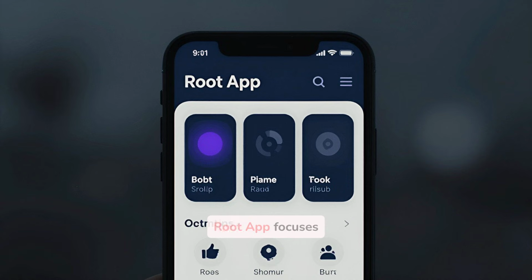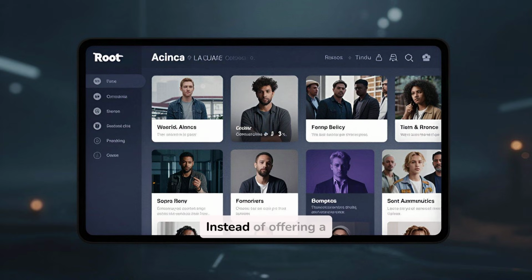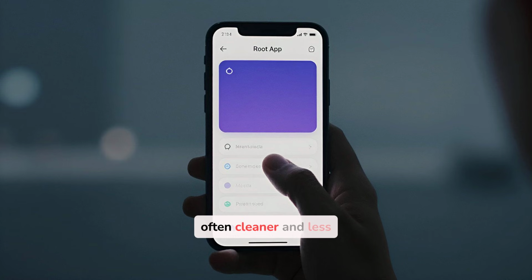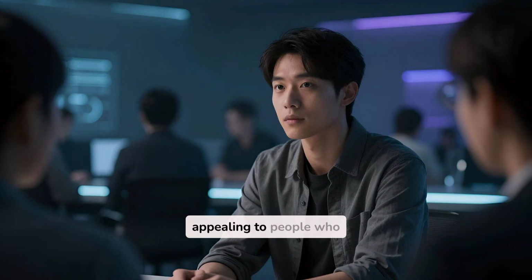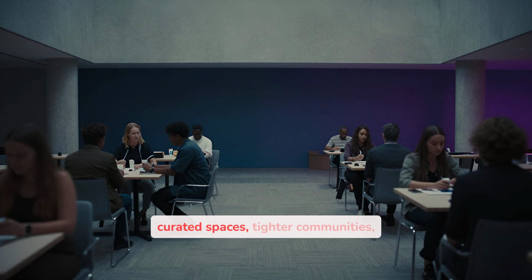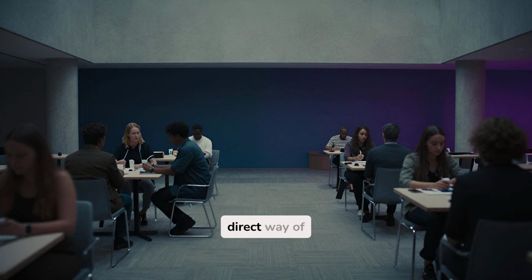On the other hand, Root App focuses more on simplicity and focused interaction. Instead of offering a wide range of complex tools, Root is typically designed to create more streamlined, topic-centered communities. The user experience is often cleaner and less overwhelming, which can be appealing to people who want meaningful discussions without navigating dozens of channels and settings. Root tends to emphasize curated spaces, tighter communities, and a more direct way of connecting with others.